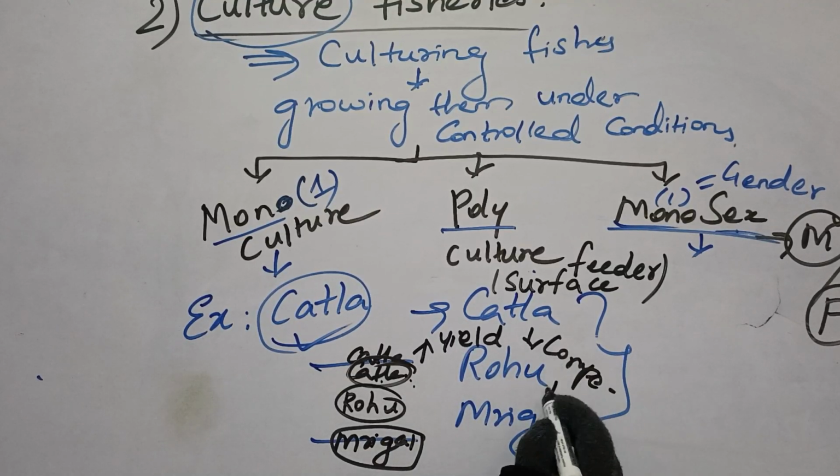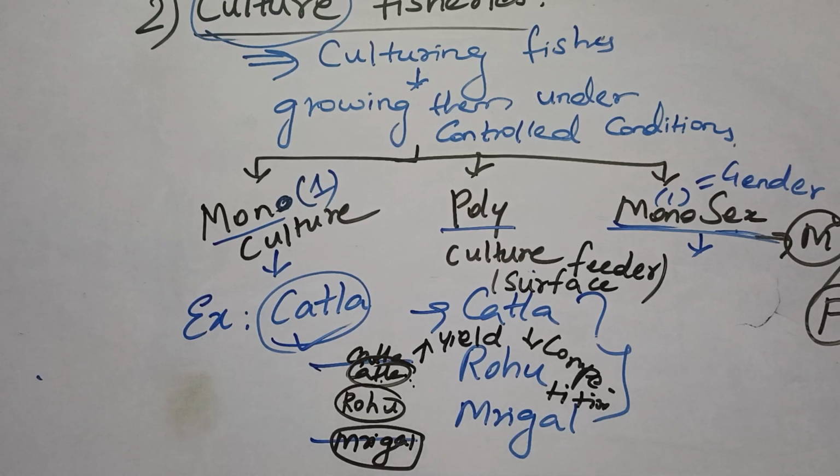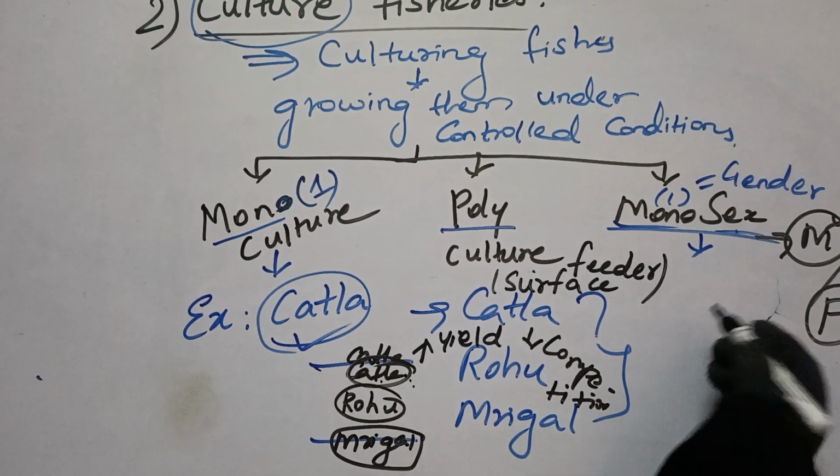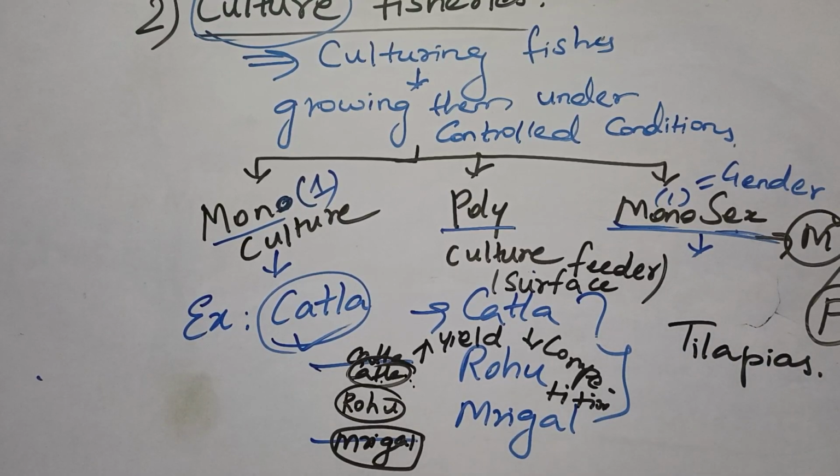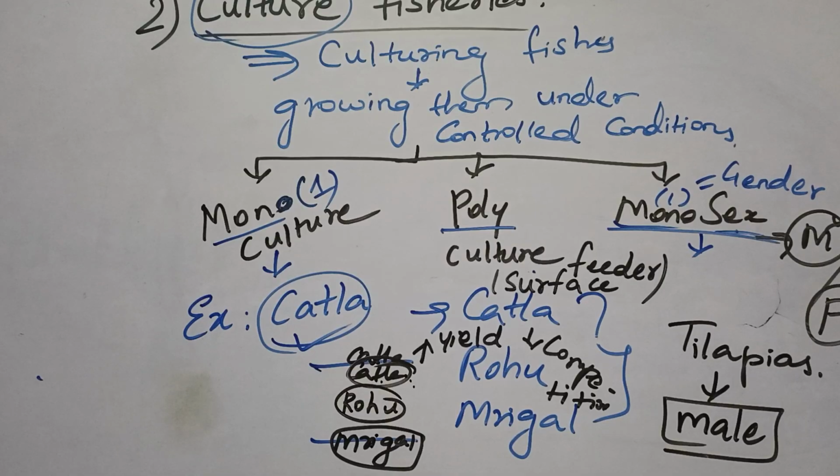Clear, children? Okay, so moving ahead to the example of monosex culture. In monosex culture, the popular one is tilapia. In tilapia fish culture, mostly only male fish are preferred and grown. Hope it is clear, children.